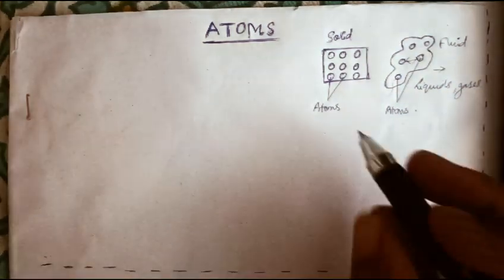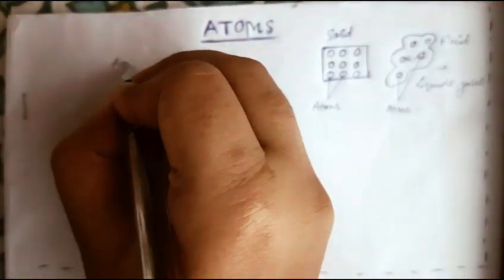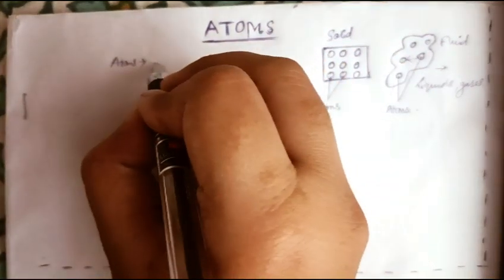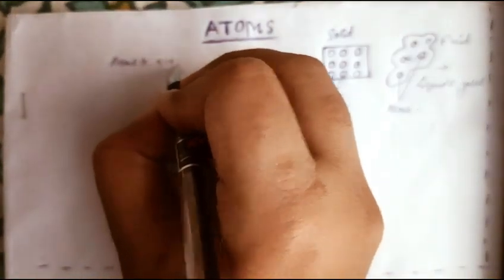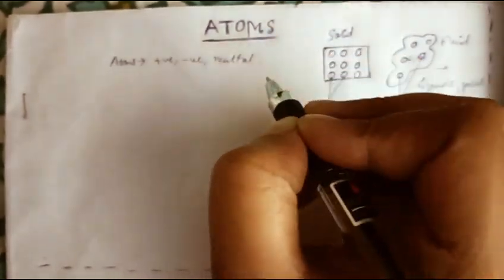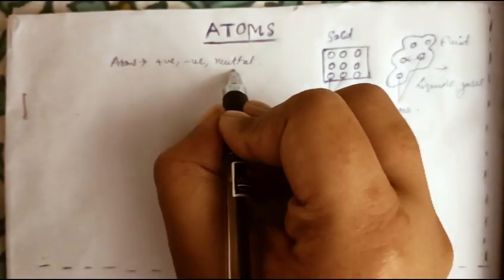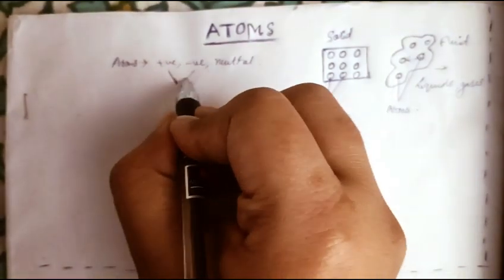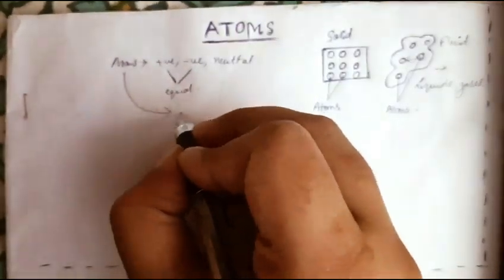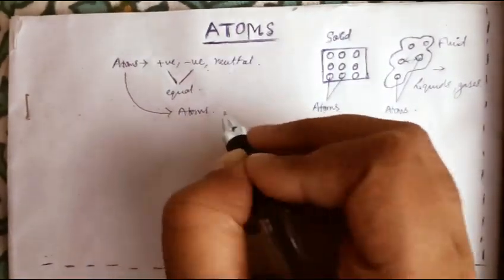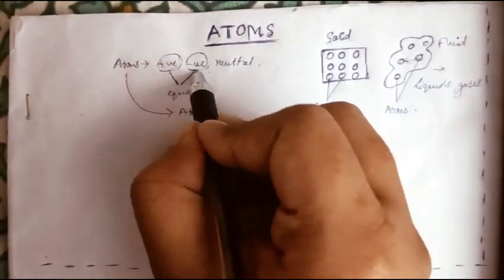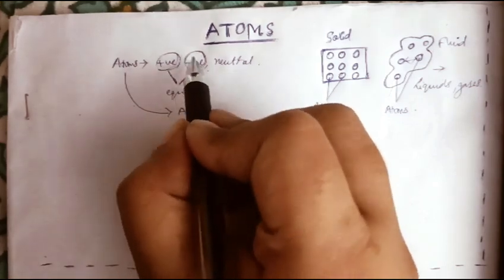Now atoms are made up of positive charge, negative charge, okay, and neutral particles, subatomic neutral particles. The positive charge and the negative charge are equal, and so the atom as a whole is also neutral. I hope you understood. There is positive charge also in the atoms, as well as negative charge also present in the atoms. These two charges are equal.